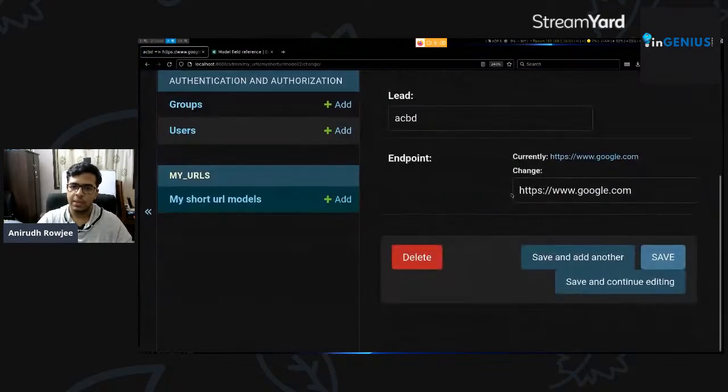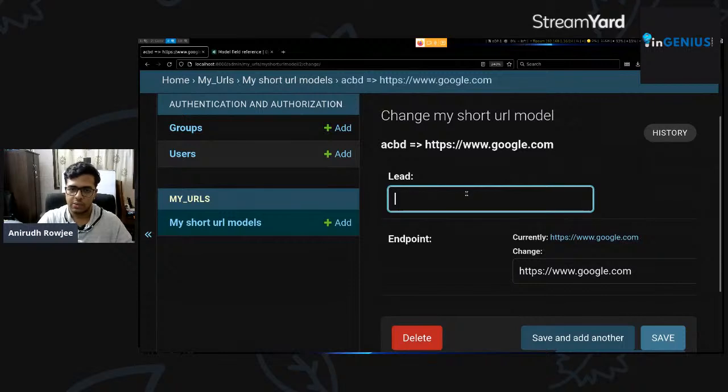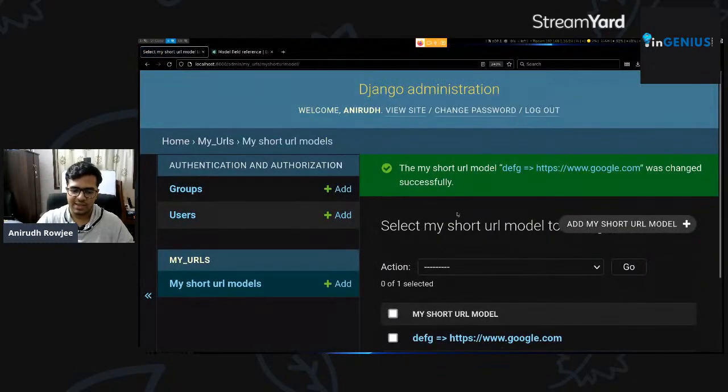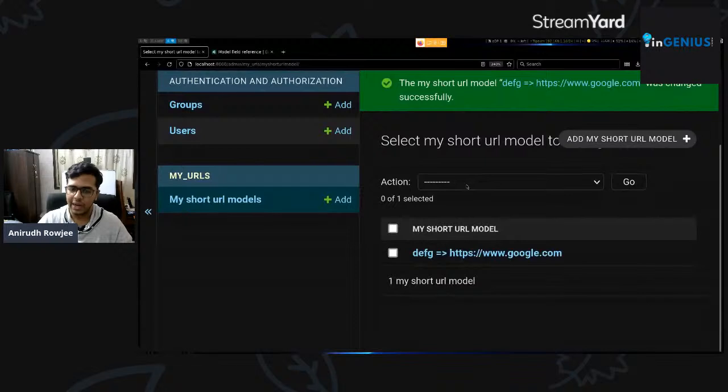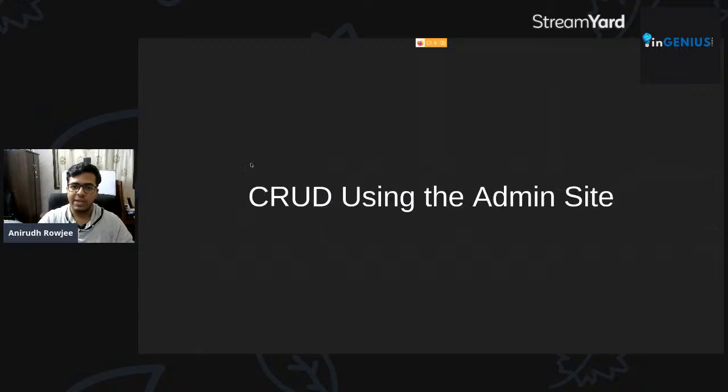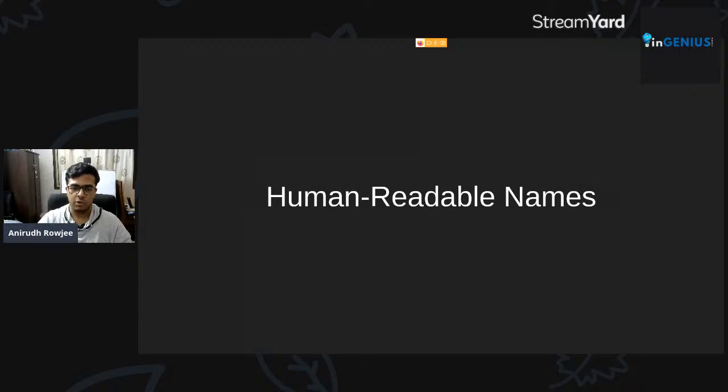So we can click on it. We can edit whatever it is. We can say DEFG could be our lead, right? And we'll save it. So these changes get reflected in the database as and when you continue making these changes in the admin interface, which is why Django's admin interface is really powerful. Okay, so we've got our model ready at this point, and I've shown you how you can do creates, reads, updates, and deletes using the admin side. And I've also shown you how you can have human readable names for the objects there.